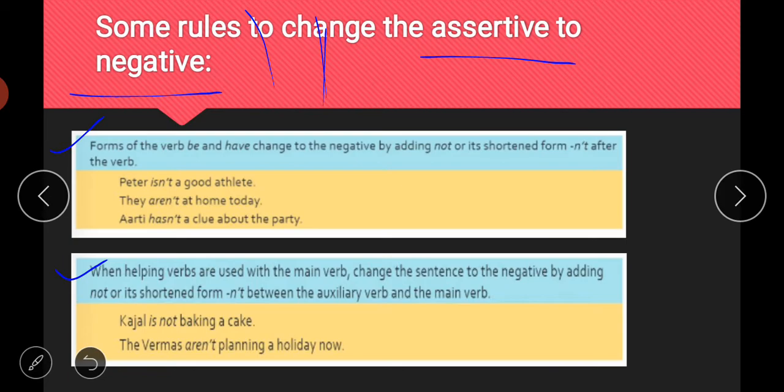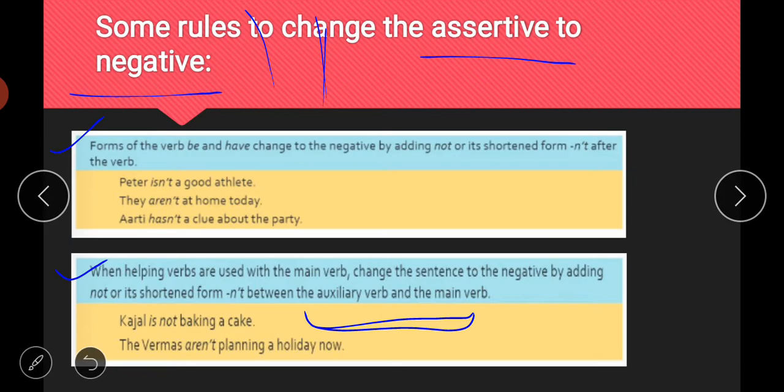So now they are saying what we have to do in the case of sentences where we have helping verbs and main verbs. So Kajal is not baking a cake. In this sentence we have the helping verb is and the main verb baking. In these kinds of sentences, we will put the word not between the auxiliary verb and the main verb. Auxiliary verb means your helping verb, like is, am, are, was, were, has, have. These are your auxiliary verbs, and main verbs are like go, bake, or plan. What you have to do here is put the word not between the auxiliary and the main verb.